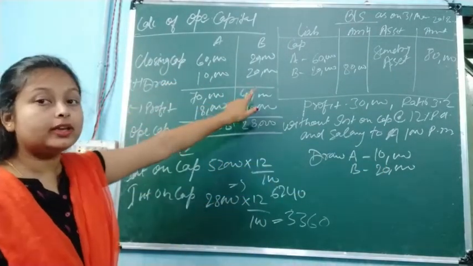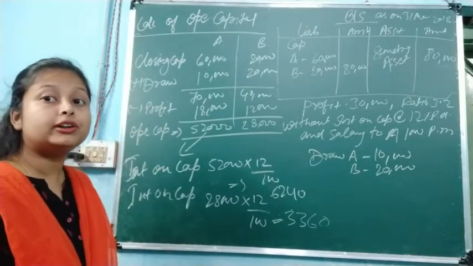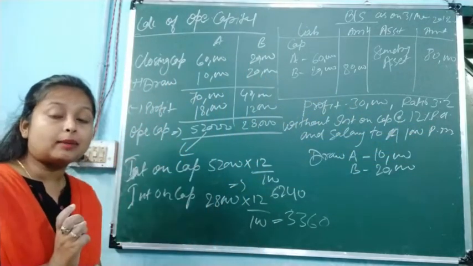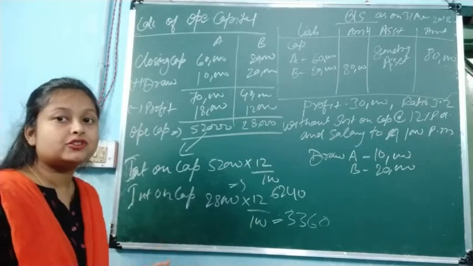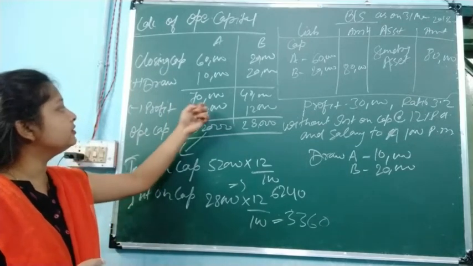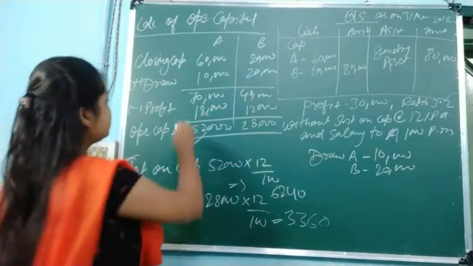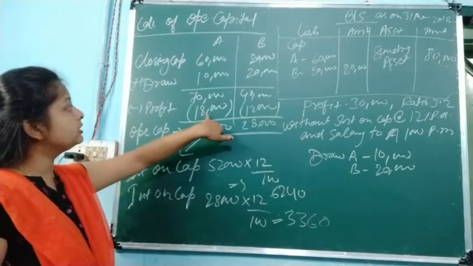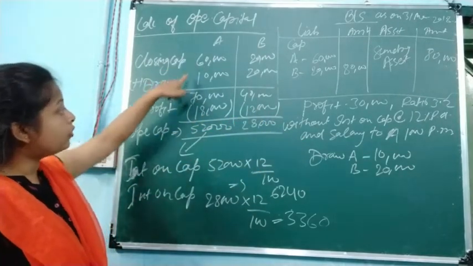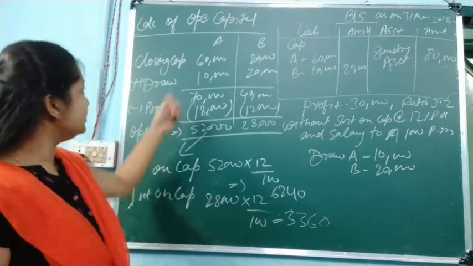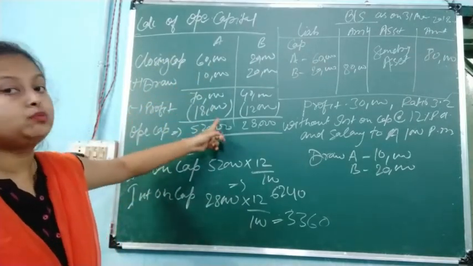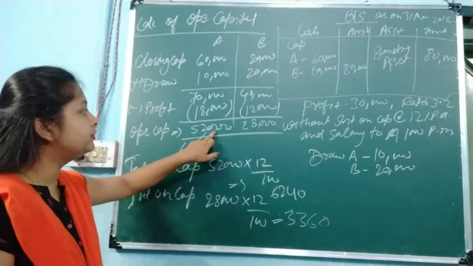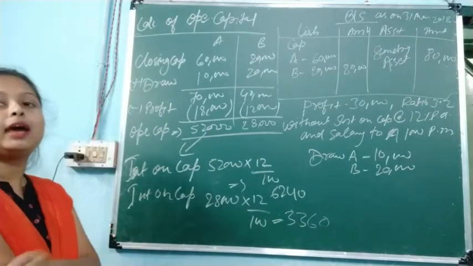We have to add the drawings and we have to subtract the profit which has already been credited. That is 30,000, which we have divided in 3:2 and already credited to the partners' capital accounts without providing them interest on capital and salary. So the profit which we distributed here, we are going to subtract. 30,000 divided in 3:2 will come to 18,000 and 12,000. So the format for calculating opening capital is closing capital plus drawings minus profit. In this way for both partners we calculate the amount, and opening capital will come to 52,000 and 28,000. These are the opening capitals of the partners.